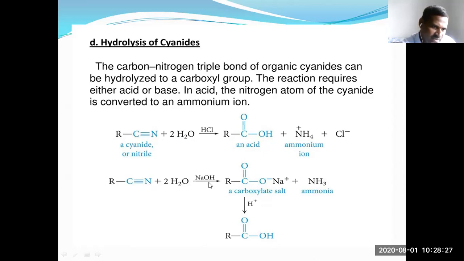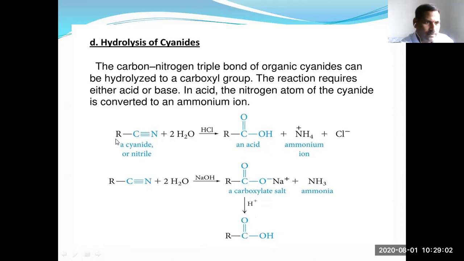Whereas in basic medium, cyanides are hydrolyzed to primarily give a carboxylate salt. Further protonation gives carboxylic acids, and ammonia is eliminated.